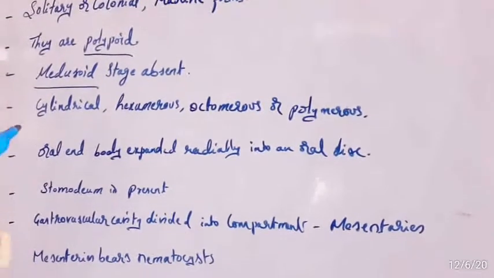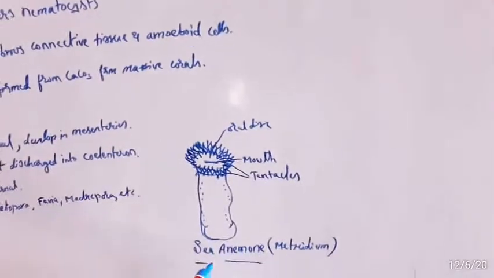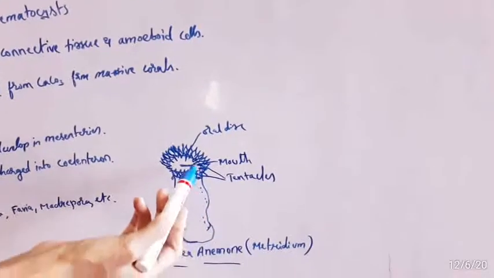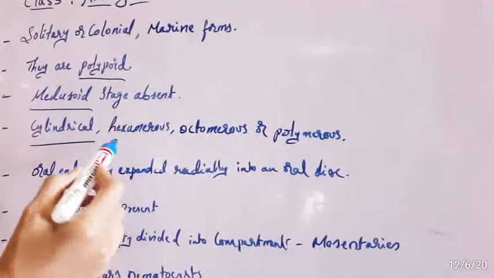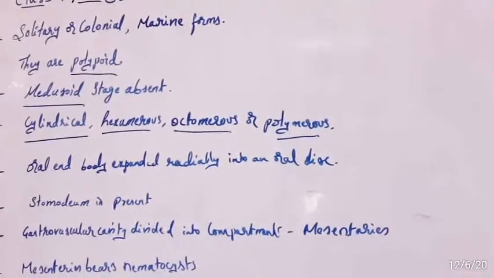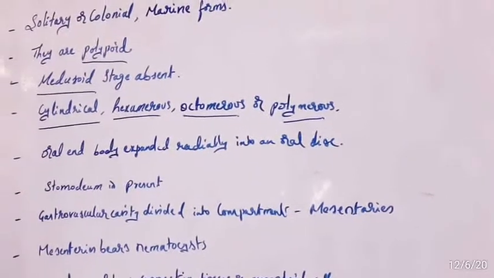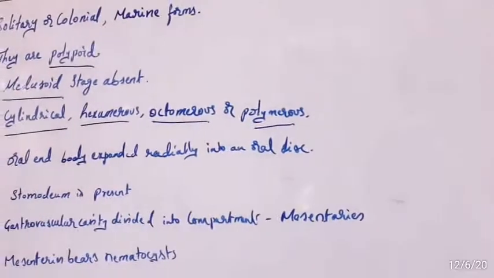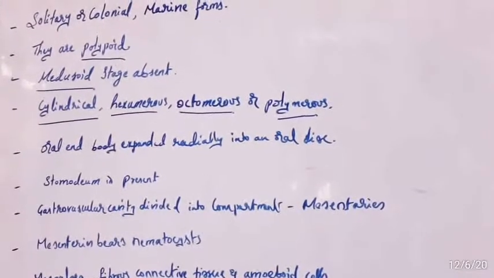So next, the body is usually cylindrical. You can see here, this is the example of sea anemone, also called Metridium. So here the body of the organism is cylindrical, hexamerous, octomerous or polymerous, biradial or radio-bilaterally symmetrical.